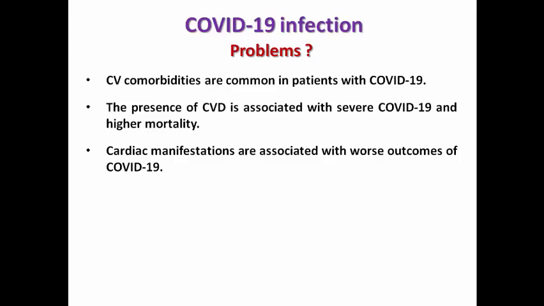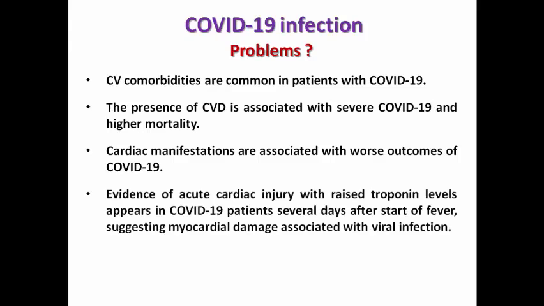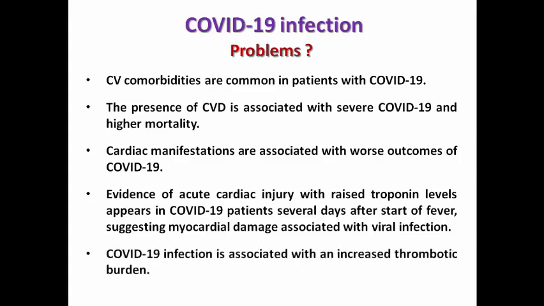Cardiac manifestations in those patients are associated with worse outcome. Sometimes the patient may have acute cardiac injury with raised troponin level appearing several days after the start of fever. This suggests myocardial damage associated with the viral infection. COVID-19 itself is associated with increased risk of thrombosis. That's why those patients are prone to acute coronary syndrome, even MI, even if it is the first time for them to suffer from cardiac complications.